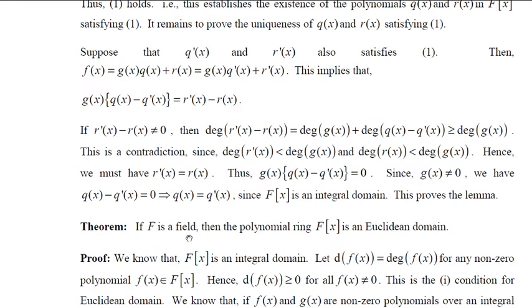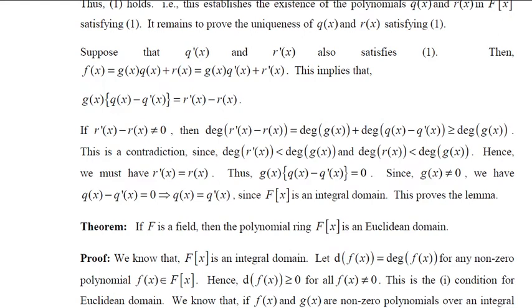Suppose f is a field, then we have to show that the polynomial ring f of x is a Euclidean domain. We know the definition of a Euclidean domain. An integral domain R is said to be a Euclidean domain if there is a positive, integer valued function d, which is non-negative, and d of ab is greater than or equal to d of a, and it satisfies division algorithm. If these three conditions are satisfied for that ring, then we say R is a Euclidean domain.